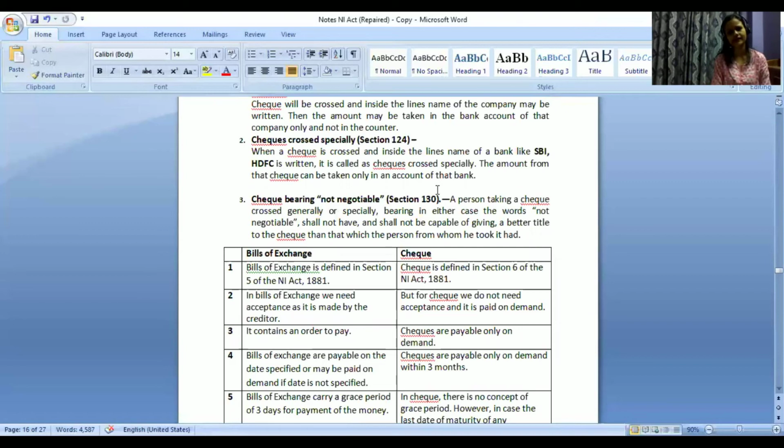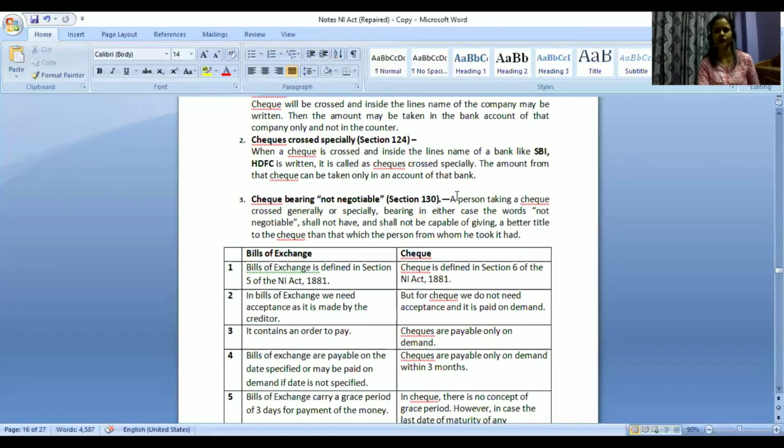It's also important. So we are discussing only the important sections. Whatever I'm discussing in class, try to remember these sections. Very few sections are there, but these are very important sections. So section 130 is with regard to not negotiable.